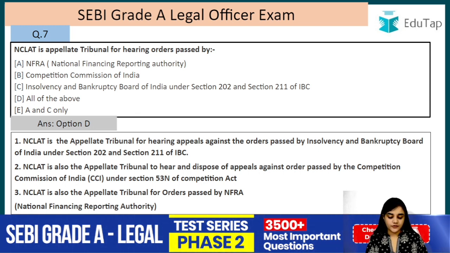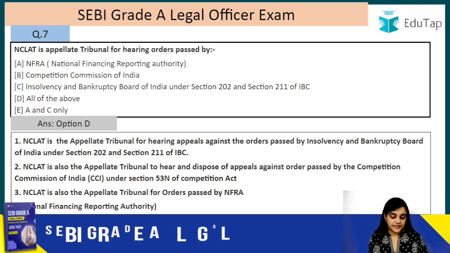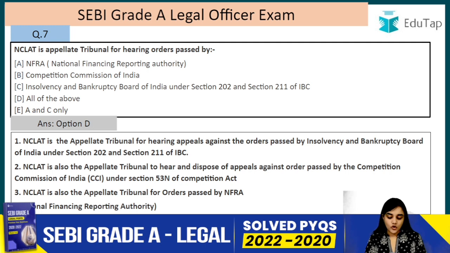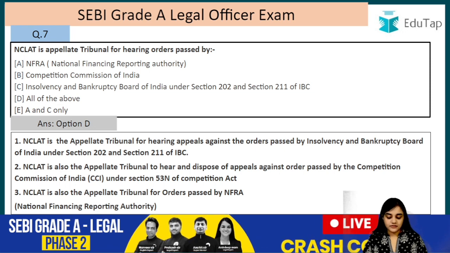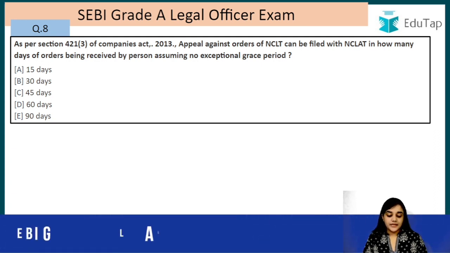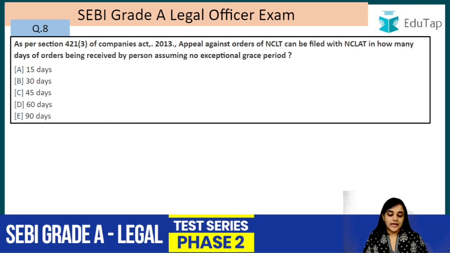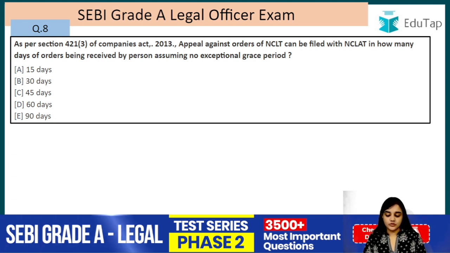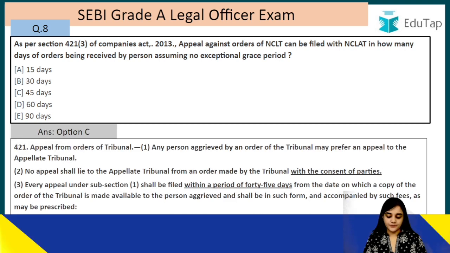NCLAT is also the appellate tribunal to hear and dispose of the appeals against orders passed by the Competition Commission of India under section 53N of the Competition Act. NCLAT is also the appellate tribunal for orders passed by the NFRA, that is the National Financial Reporting Authority. Question number 8. As per section 421(3) of the Companies Act 2013, appeal against the orders of the NCLT can be filed with NCLAT in how many days of the orders being received by the person, assuming no exceptional grace period. So the answer to this question is C, that is 45 days.